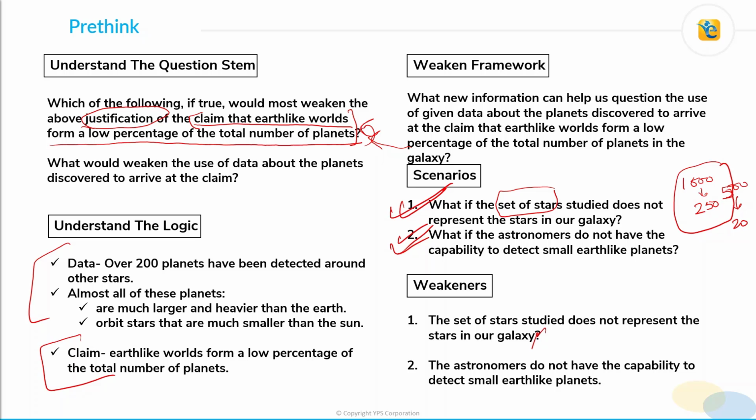Now, with this pre-thinking and this clarity, we will move to the answer choice analysis. If you do not have this level of clarity, this level of understanding, you should not move to answer choice analysis, because you'll get confused with whatever information is given in the answer choices. There are multiple traps in the answer choices, and it is very much possible that you'll end up selecting an incorrect answer choice without this level of understanding.